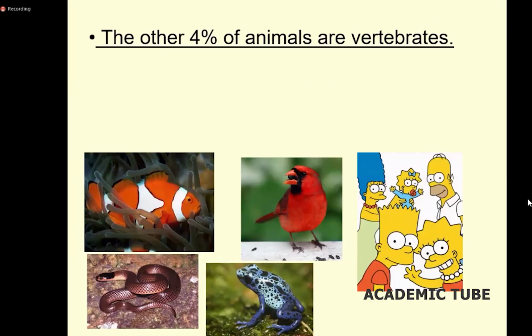And the rest, 4% of individuals, only have a backbone, like chordates, phylum Chordata. But the phylum Chordata includes several classes under subphylum Vertebrata. That is fishes, amphibians, birds, reptiles, and humans.